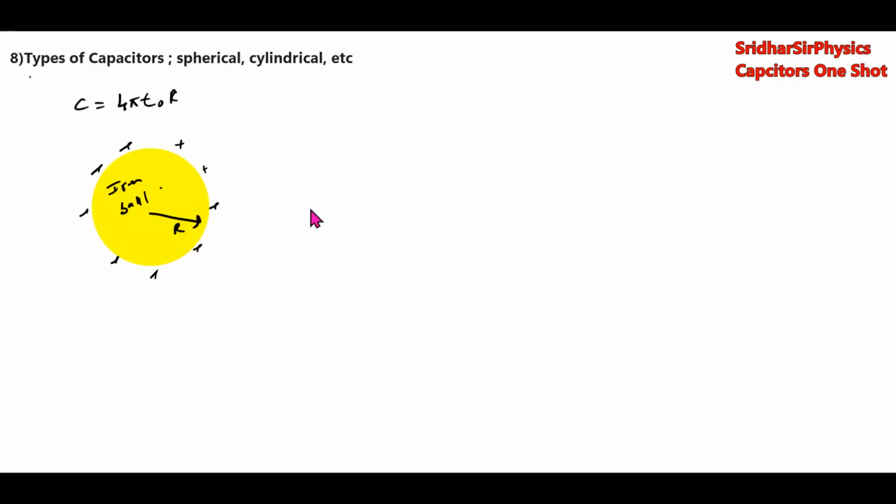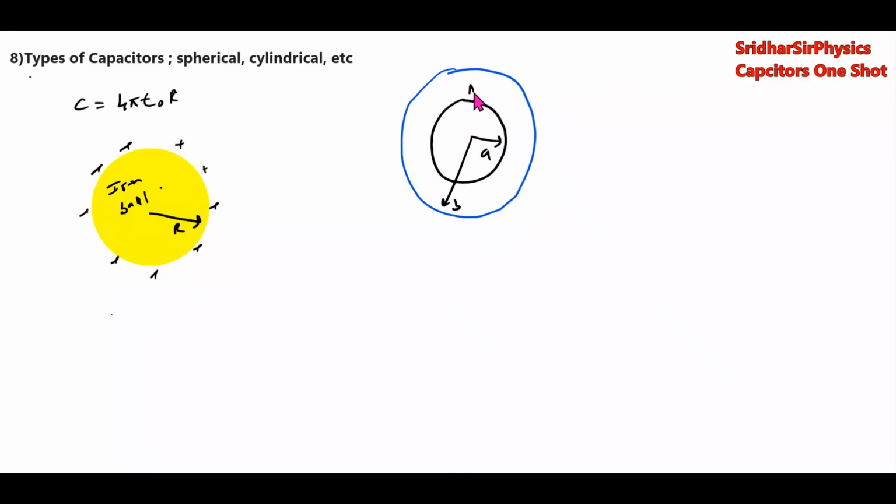Then concentric spherical shells, 2 शेल्स रहे तो, so then what is the method? इनर शेल का रेडियस A, this is B, शेल A, शेल B, यहाँ पे हम चार्ज दे रहे हैं.